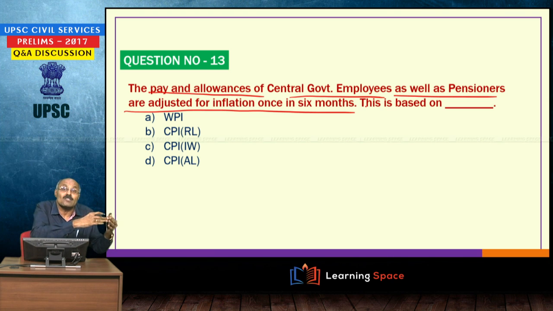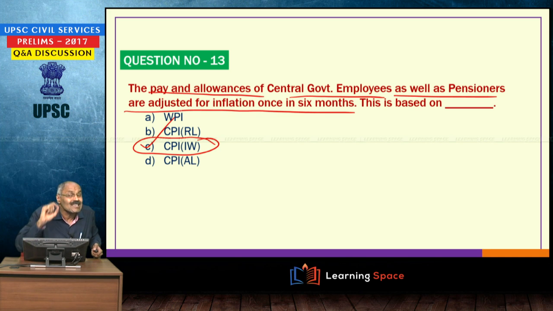Pay commission is constituted to revise pay and allowances of central government employees and pensioners once in 10 years. Pay commission is constituted once in 10 years, but for inflation the salaries and pensions are adjusted once in 6 months, and it is based on consumer price index for industrial workers.